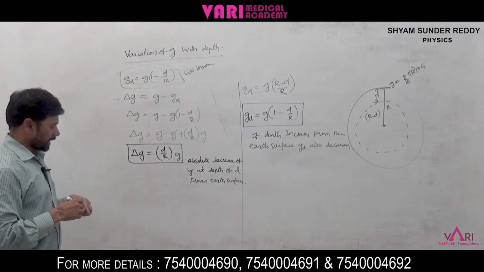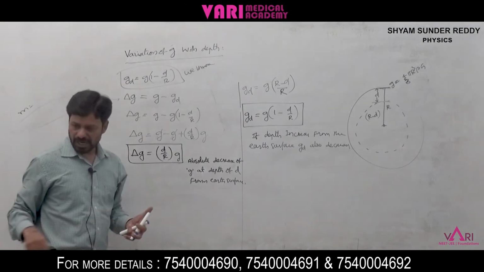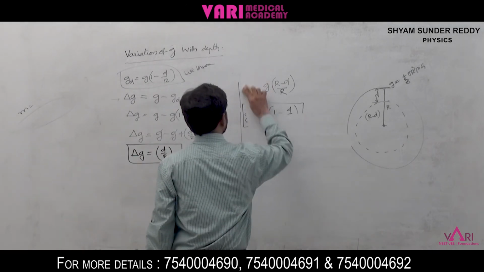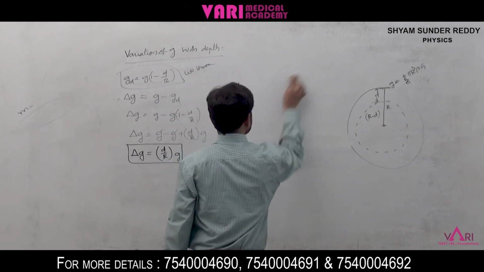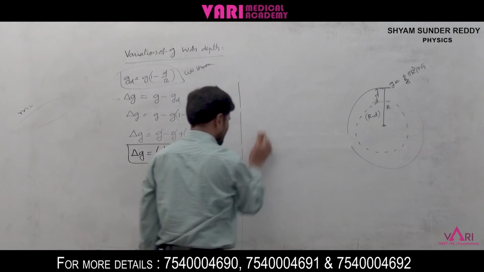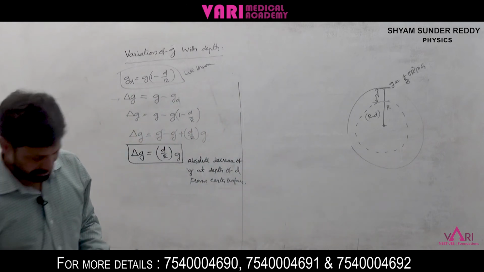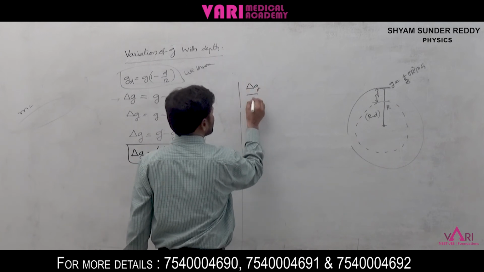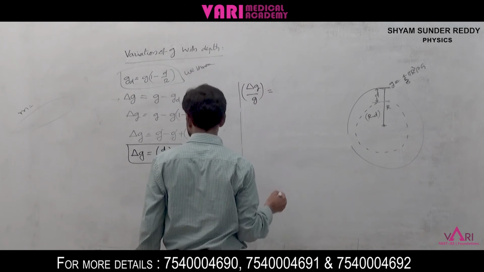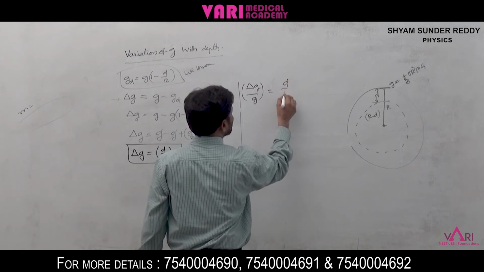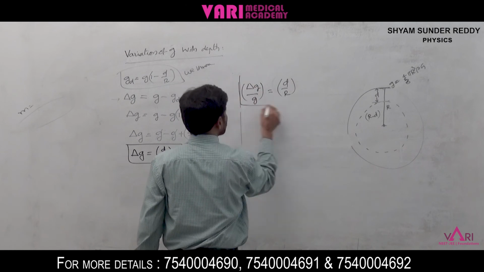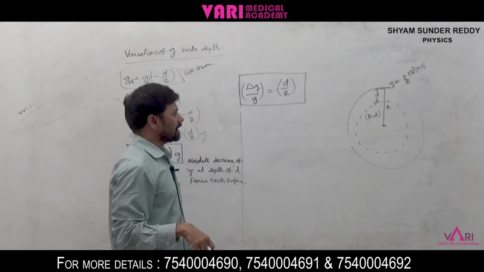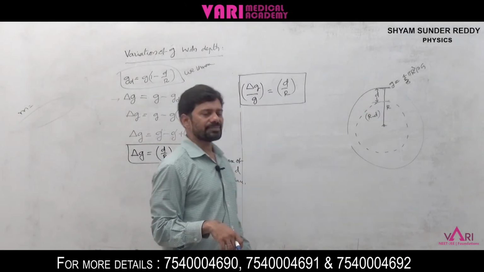From this we can also write absolute G as fractional G. Fractional G we can also write. It is useful in errors. Directly we get the answer here. Delta G by G is equal to D by R. This is the fractional decrease of G from earth surface to D depth.